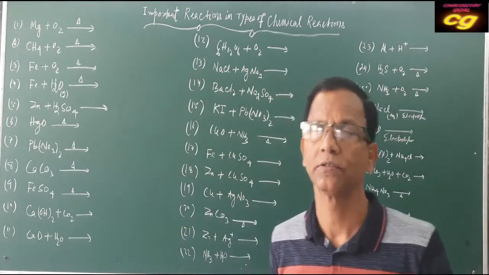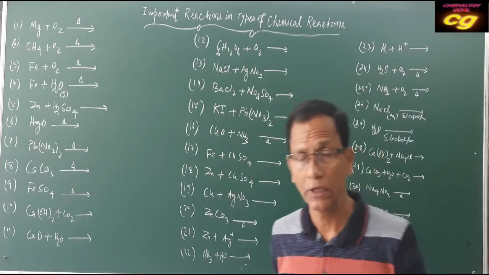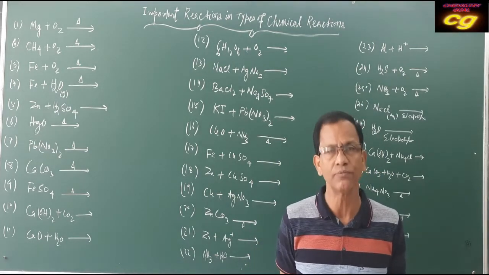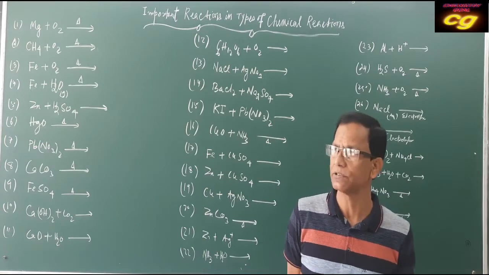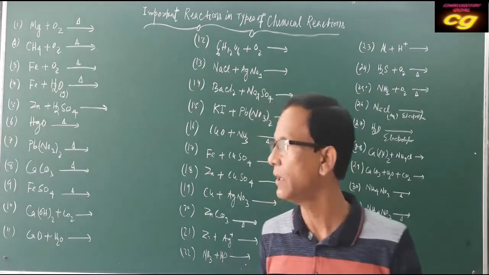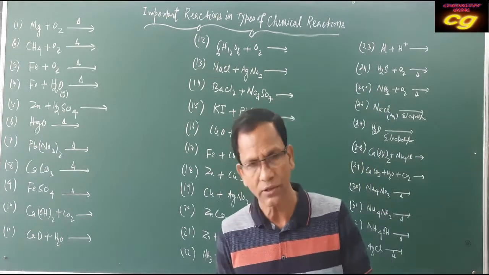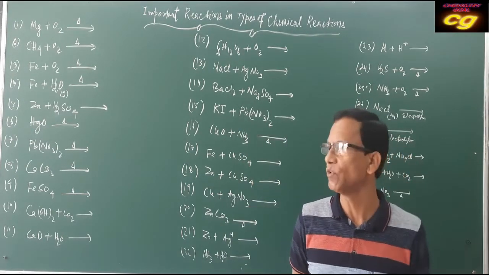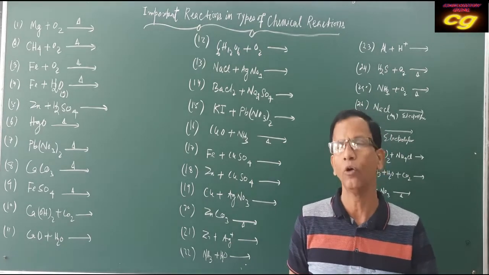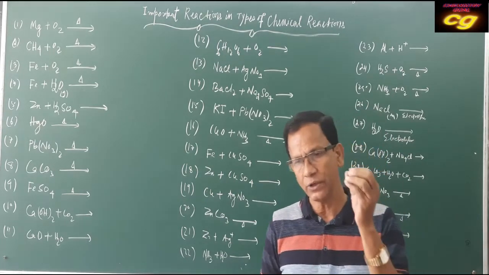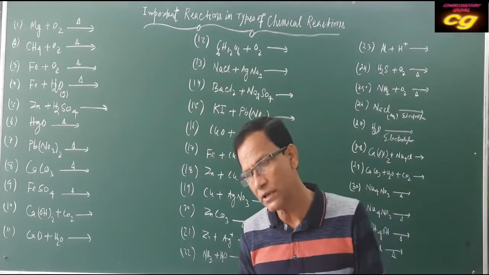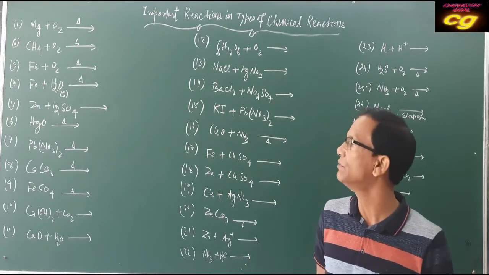Hello students, today we are going to discuss some important reactions in the chapter types of chemical reactions. One thing I want to tell you: generally in the examination, students make mistakes in the formula when they are writing the product or the reactant. They make mistakes in writing the formula. Another mistake they make is in balancing the chemical equation.